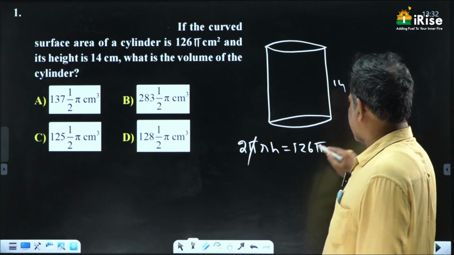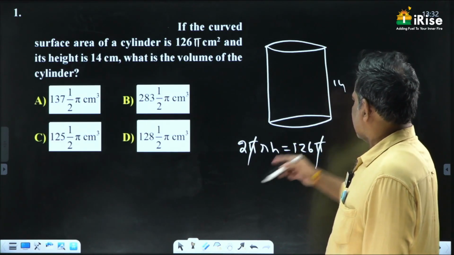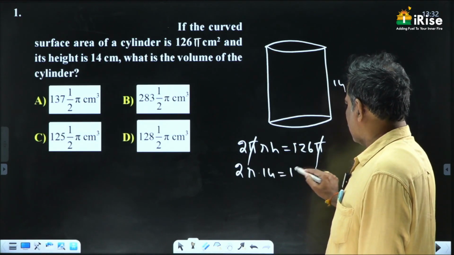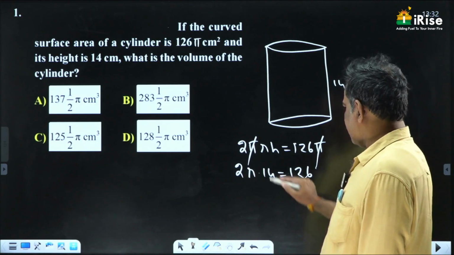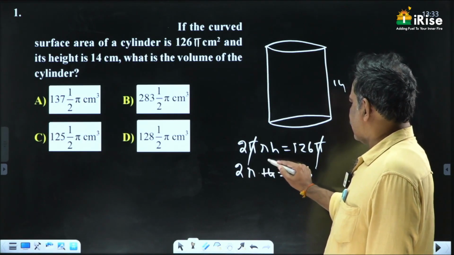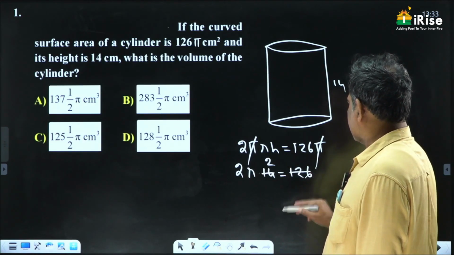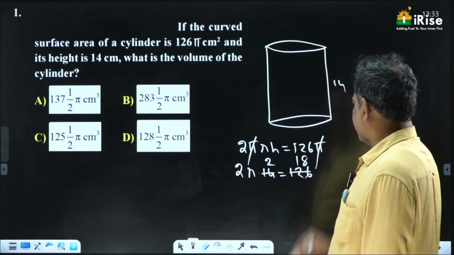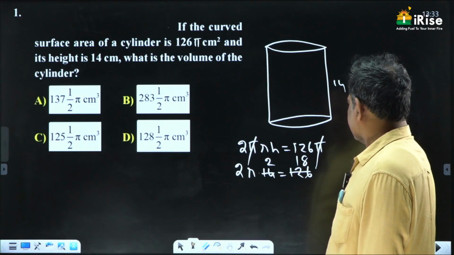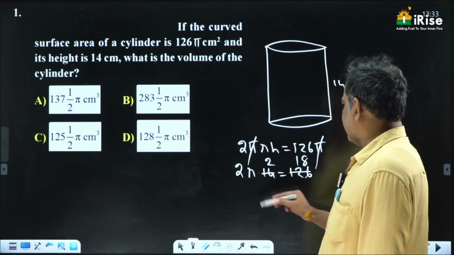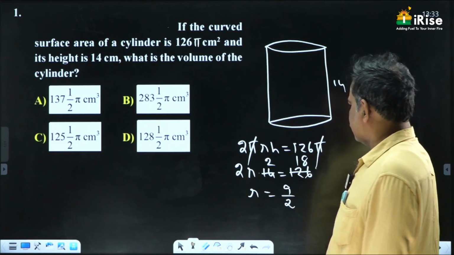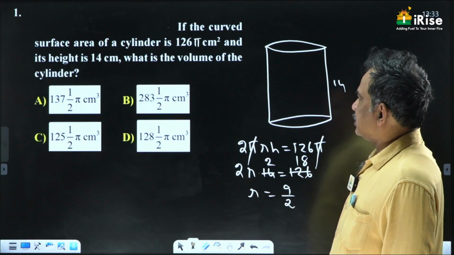Here pi cancels. H is given as 14. 2R into 14 is equal to 126. 7 2s are 14, 7 1s 7, 7 8s 56. Divided by 4, R value is nothing but 9 by 2. Then what is its volume?